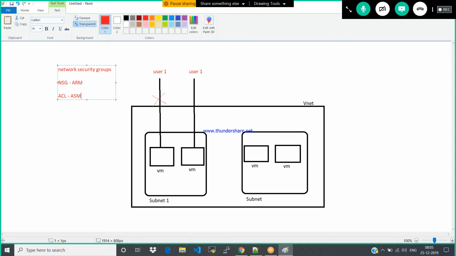These network security groups are applicable at multiple levels. Subnet, I can apply my network security group at subnet level. Next, NIC level. NIC is nothing but network interface card. What does the network interface card do?